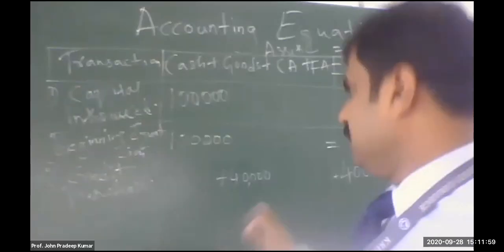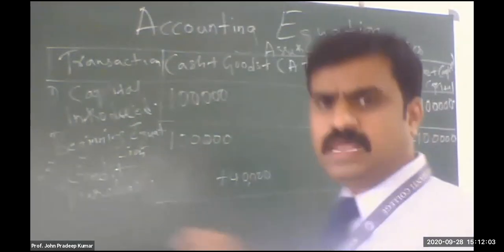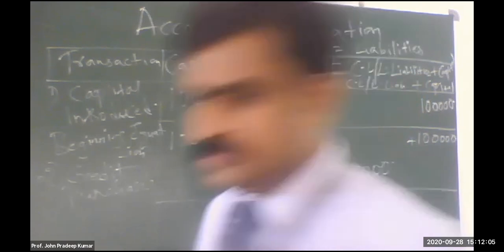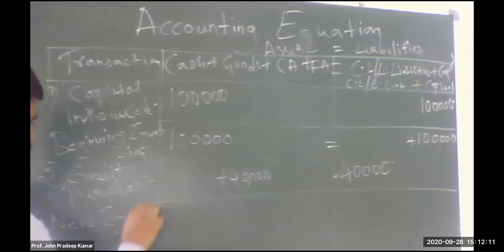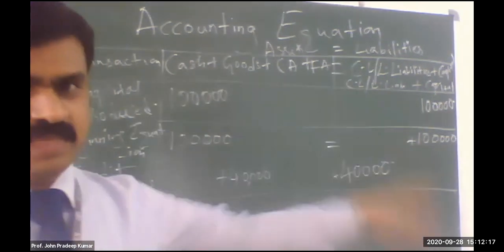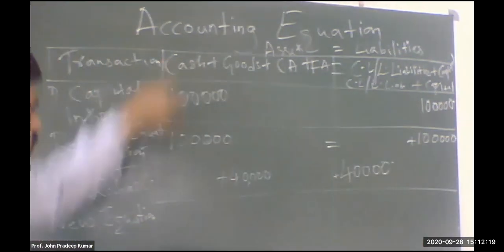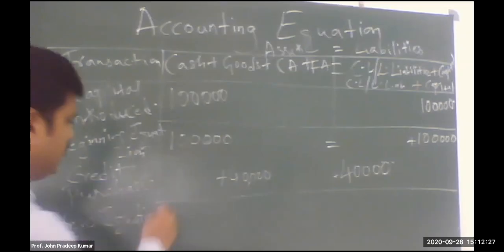Now after this, what do I write? Now we call it the new equation. Under the new equation, you should again write in each column whatever is there. Cash column, how much is there now? 1 lakh.